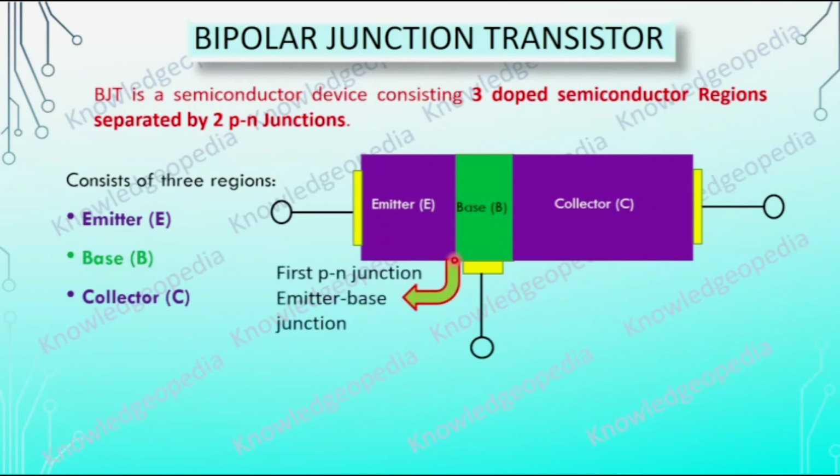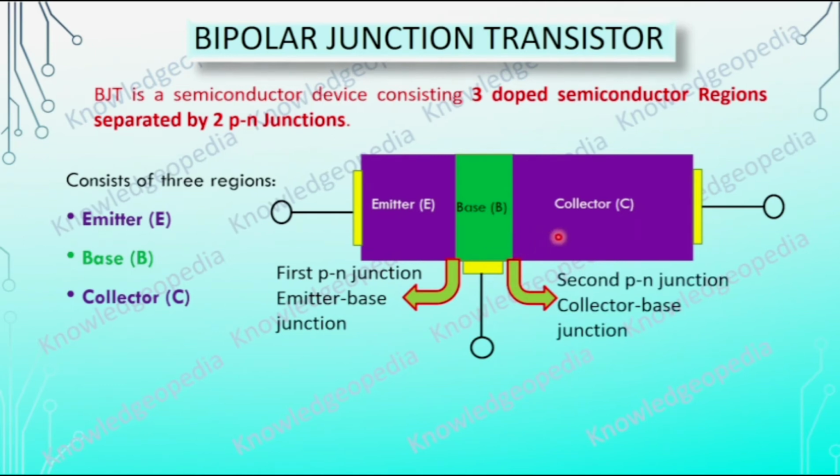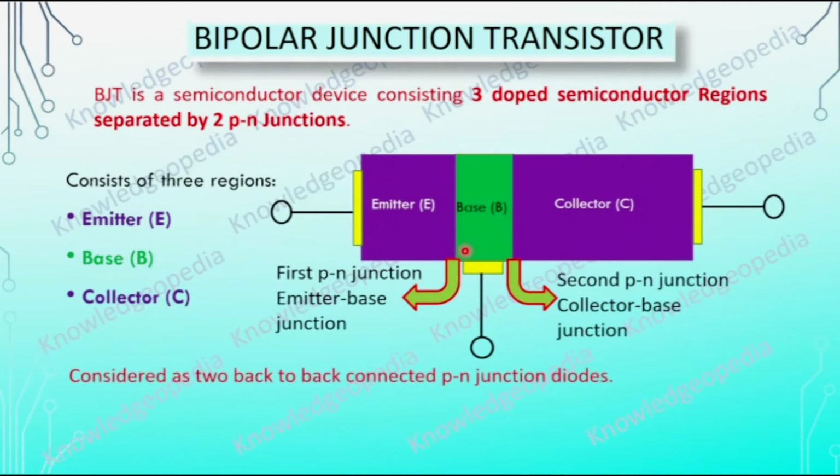The first junction is known as the emitter-base junction, because it is the junction between emitter and base. Similarly, the second is known as the collector-base junction, which is a p-n junction between base and collector. These two junctions are placed back to back, so it is considered as two back-to-back connected p-n junction diodes.